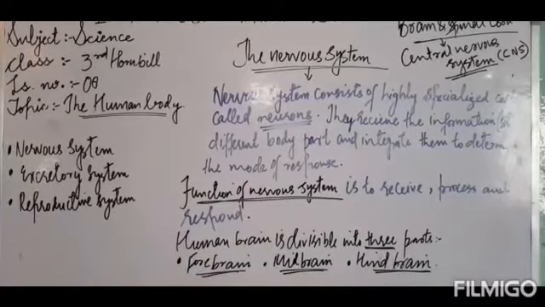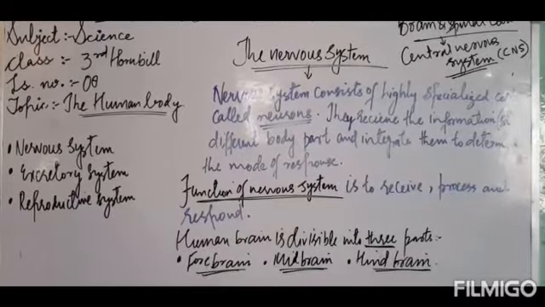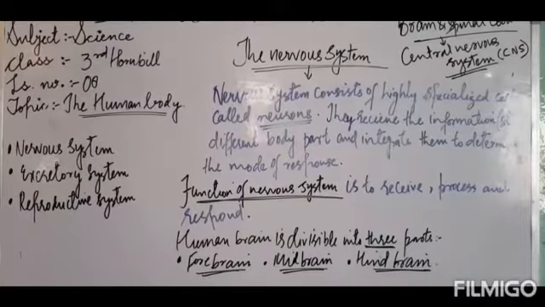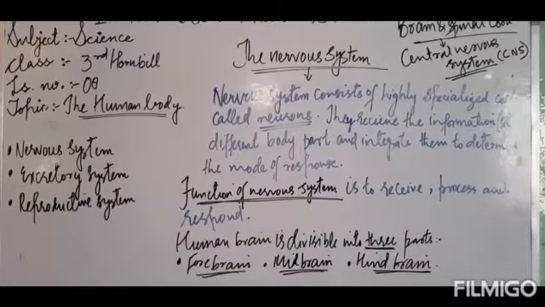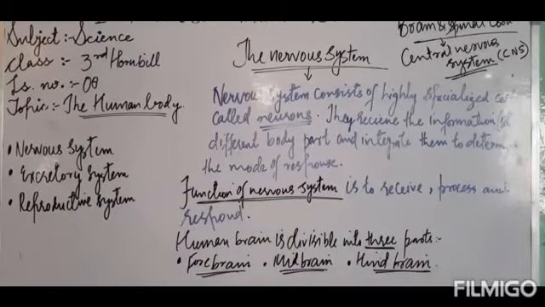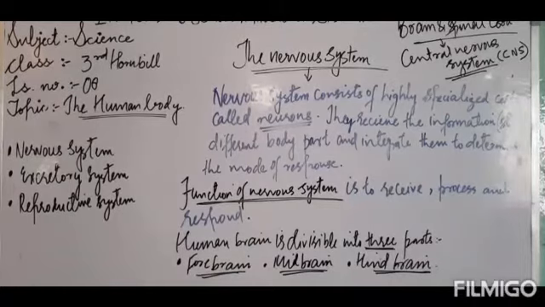Now, what is the function of these neurons? Neurons receive the information, the stimuli from the external environment, from the internal environment, from the different body parts, and then they integrate the stimuli to give the response.